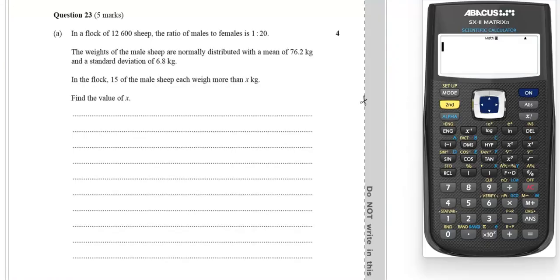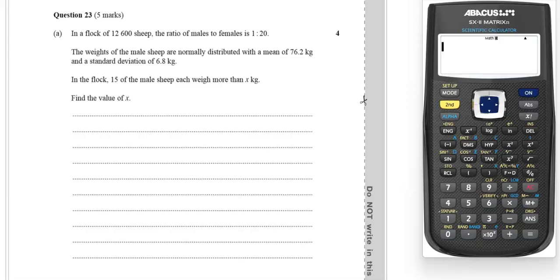Question 23. In a flock of 12,600 sheep, the ratio of males to females is 1 to 20. The weights for the male sheep are normally distributed with a mean of 76.2 and a standard deviation of 6.8. In the flock, 15 of the male sheep each weigh more than X. Find the value of X. Pause here to try it yourself.